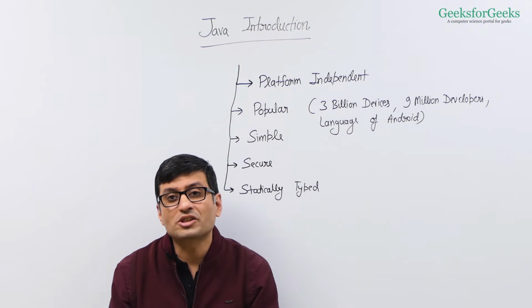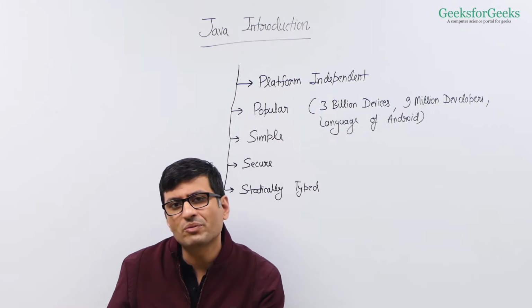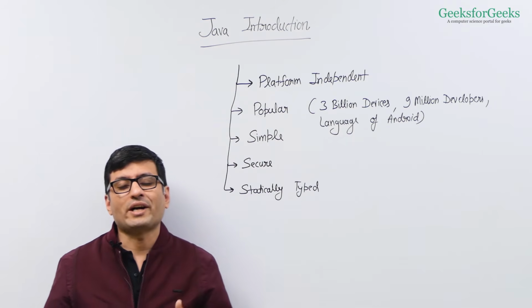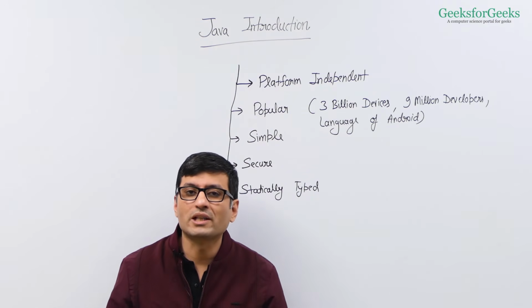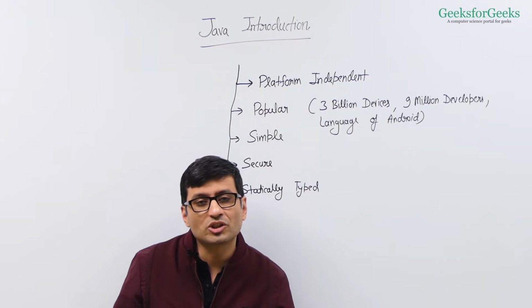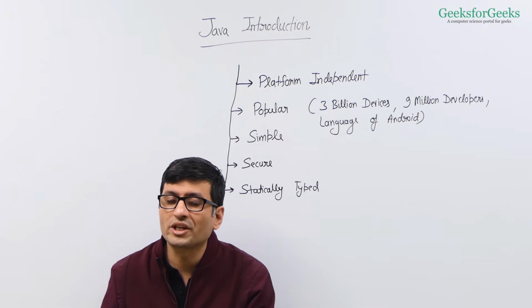Let us now talk about security in Java. This is an important feature, especially when you compare Java with languages like C and C++. What happens in C and C++? You compile the code, you generate platform-specific or machine-specific executable code, and then this executable code is run without any monitoring.